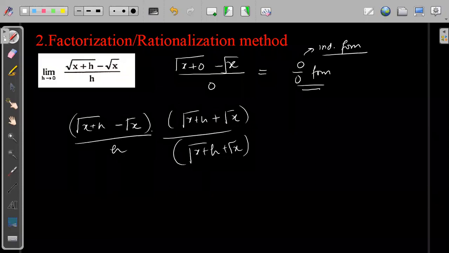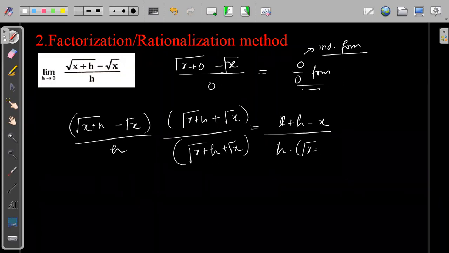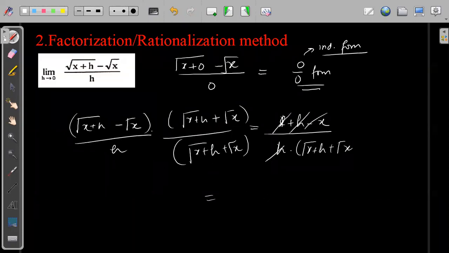Now this will become this square minus this square. So this is x plus h minus x divided by h into root of x plus h plus root of x. This x and x gets cancelled. This h and h gets cancelled. For h tending to 0, this will be 1 by 2 root x. Simple as that. You just have to rationalize.